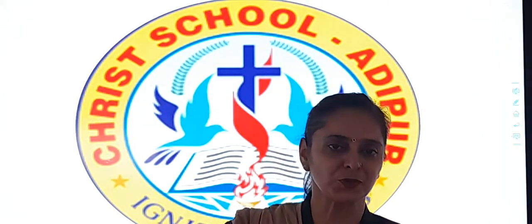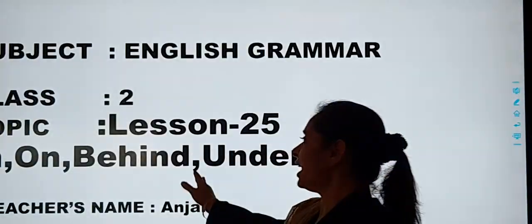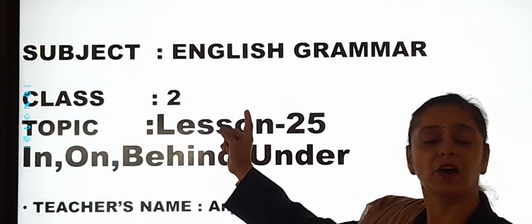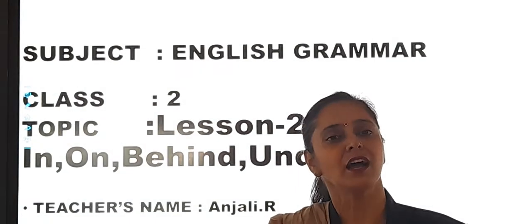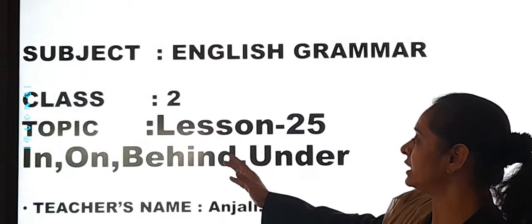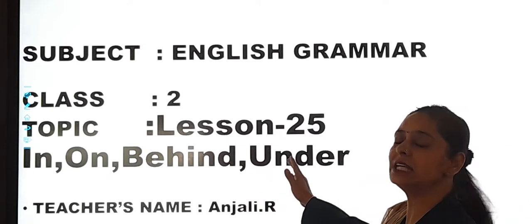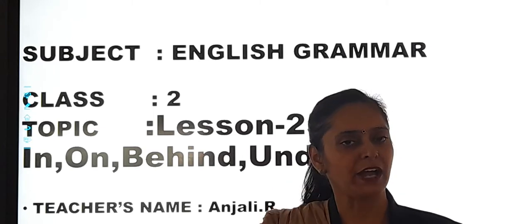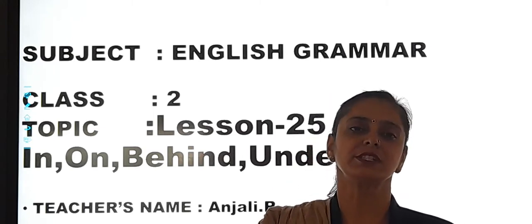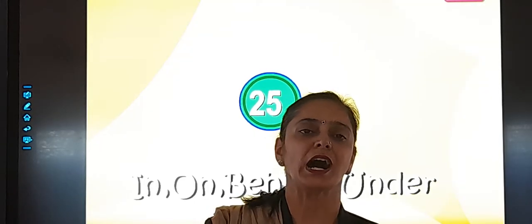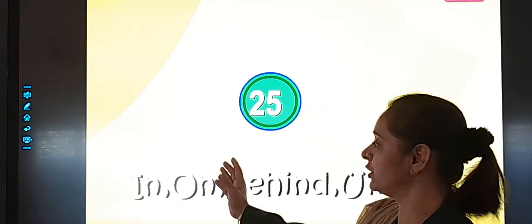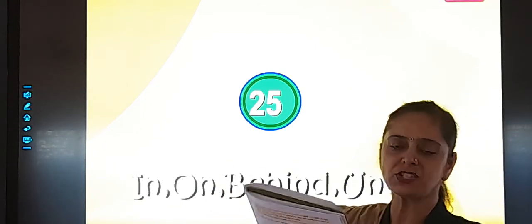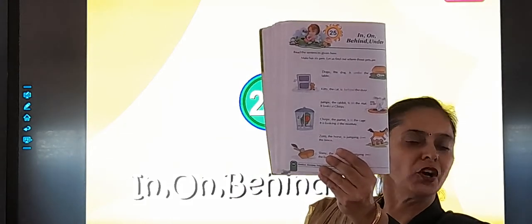Okay, students. So back to our topic. Today our topic is in, on, behind, under. Now tell me why we use all these words. Okay, I'll tell you. We use all these words, in, on, behind, under, to know the correct position of things. To have a clearer concept, we'll watch a small video. Are my students ready to watch an interesting video on our topic, in, on, under and behind? That's on page number 66 of your textbook.